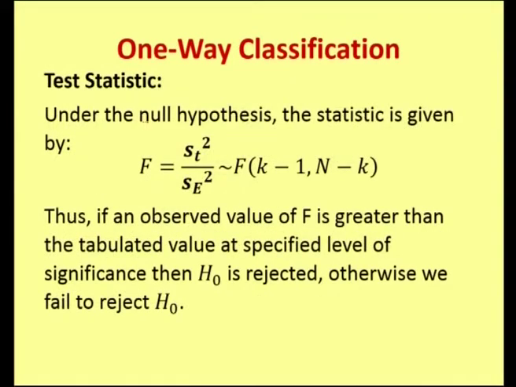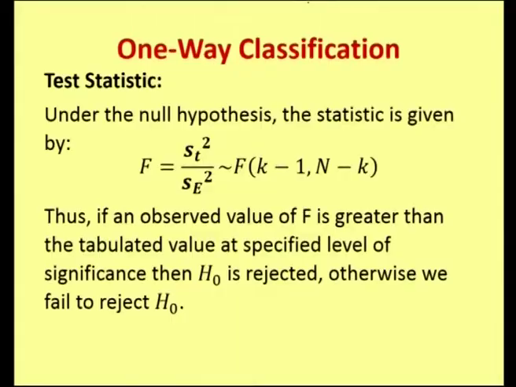And to test the null hypothesis, we have the test statistic defined by F is equal to st squared by se squared, and it is said to follow F distribution with k minus 1 and n minus k degrees of freedom, and this is supposed to be the observed value or calculated value. We compare this calculated value with the table value at a particular level of significance, say 5% or 1%, and if the observed value of F is greater than the table value at a specified level of significance, then H naught is rejected, otherwise we fail to reject H naught, that is we accept H naught.